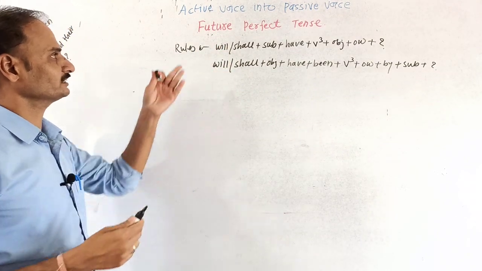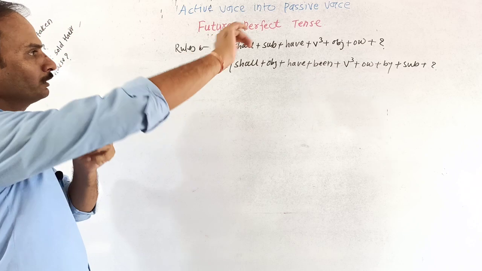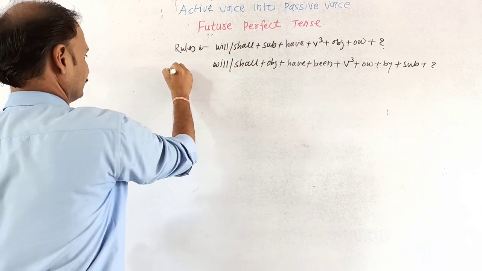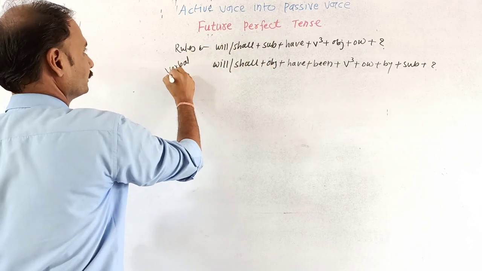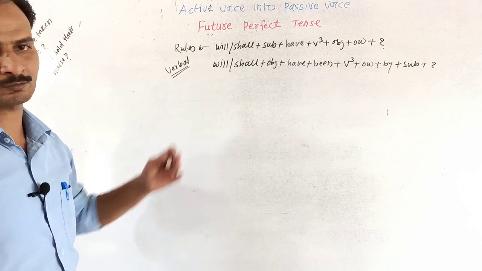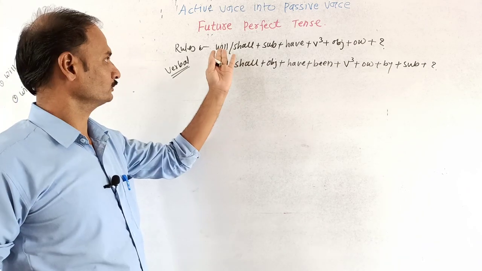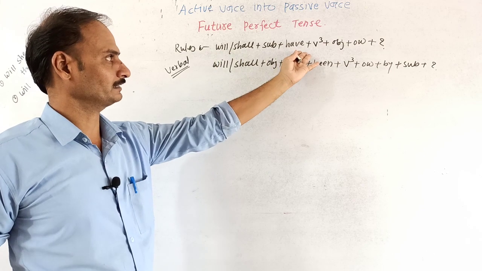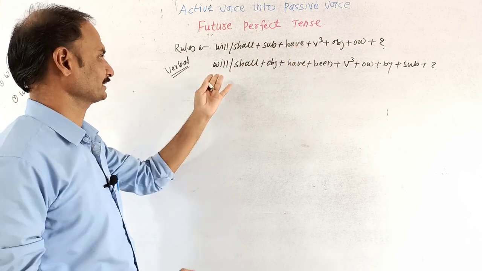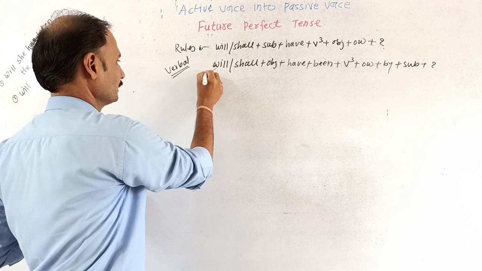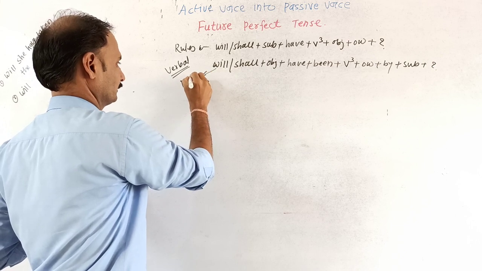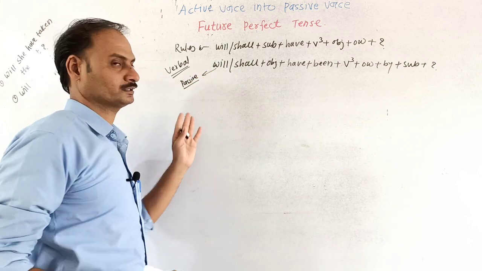While interchanging this type of structure into passive voice, it is the verbal structure of future perfect tense. You are watching on the screen the verbal structure for the future perfect tense, and it is a passive structure. Write it down in the notebook.